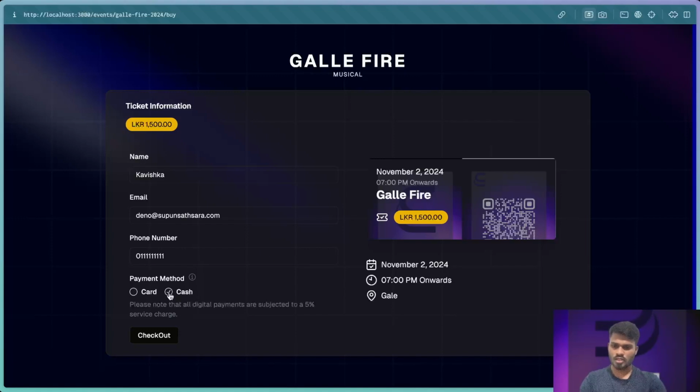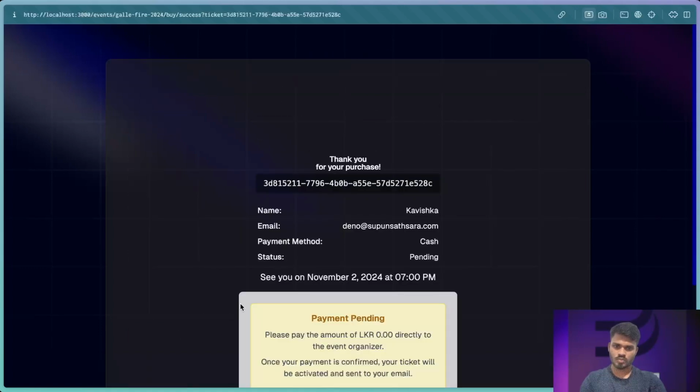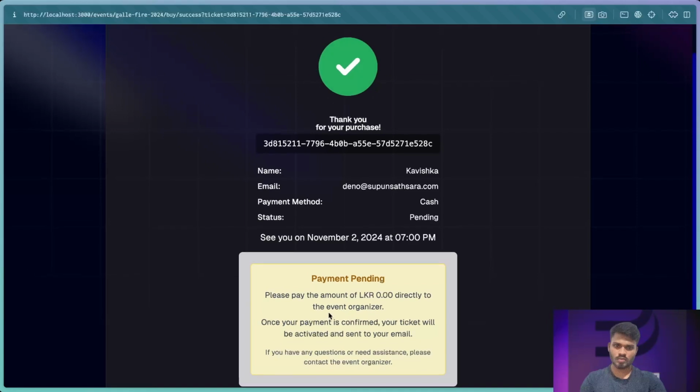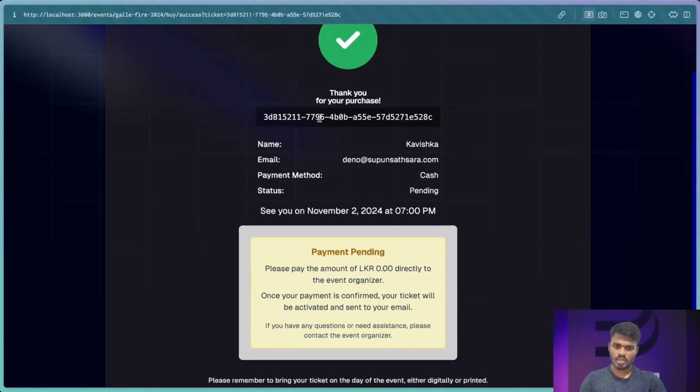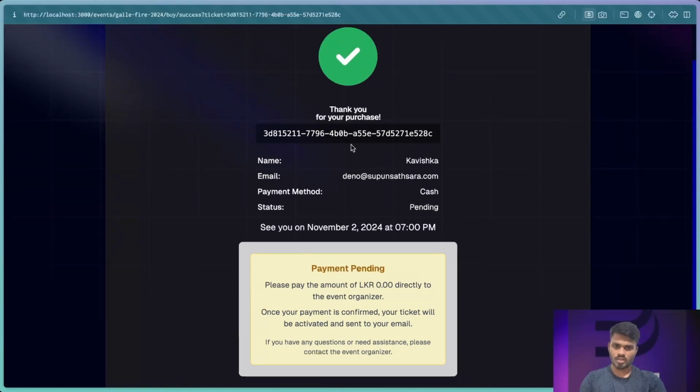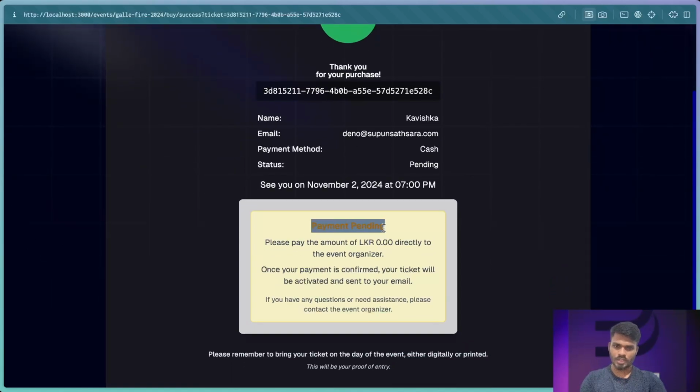Now I select cash as the payment method and click check out. Here you can see your payment is pending.